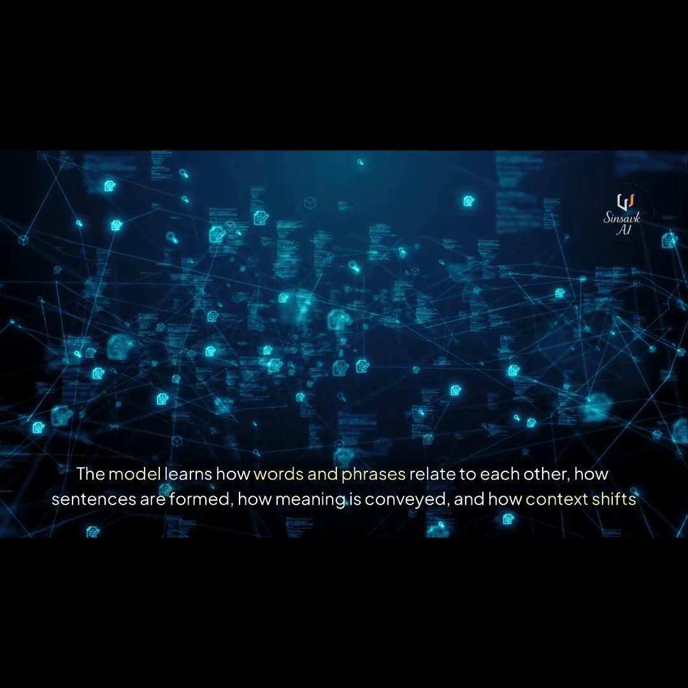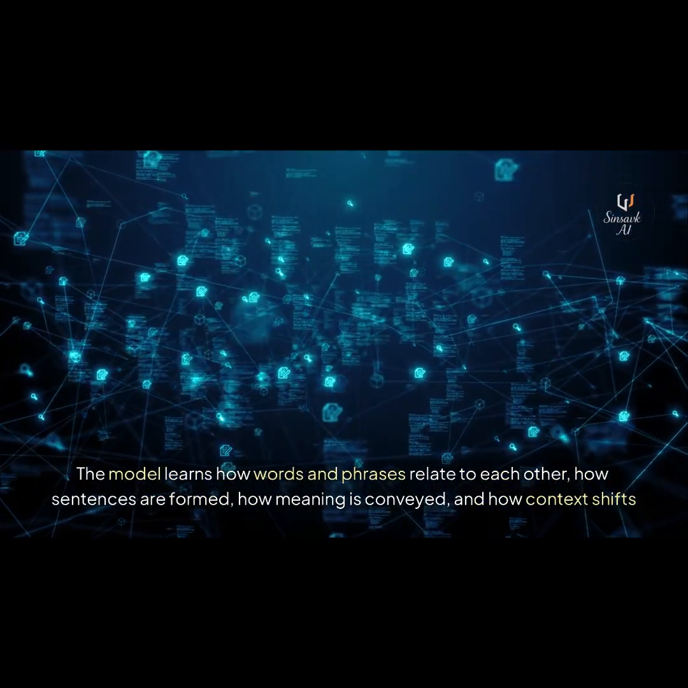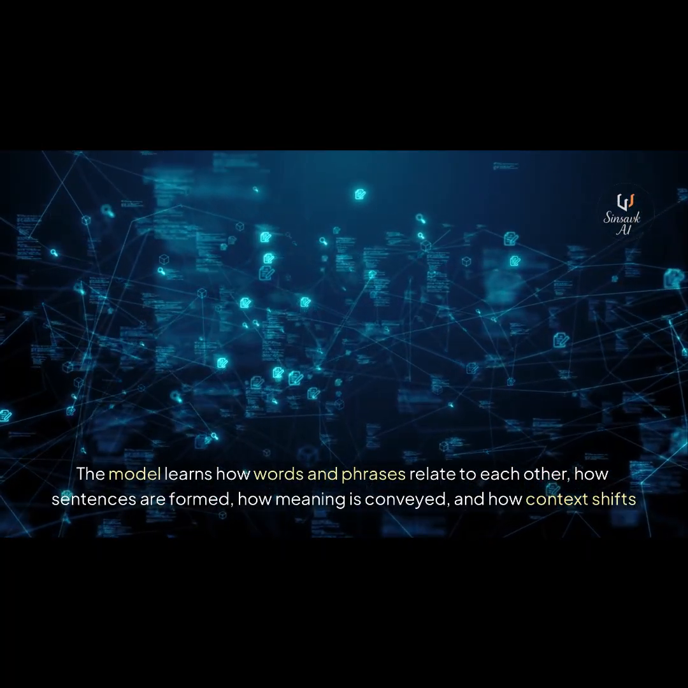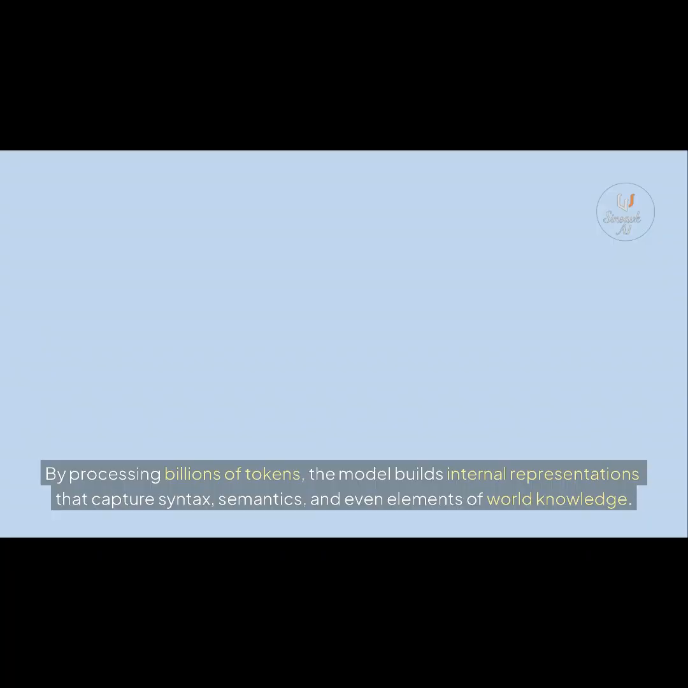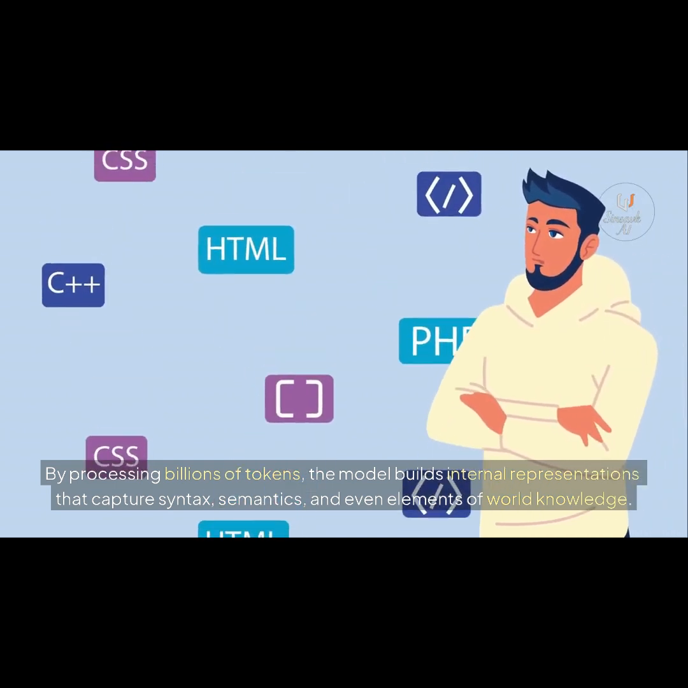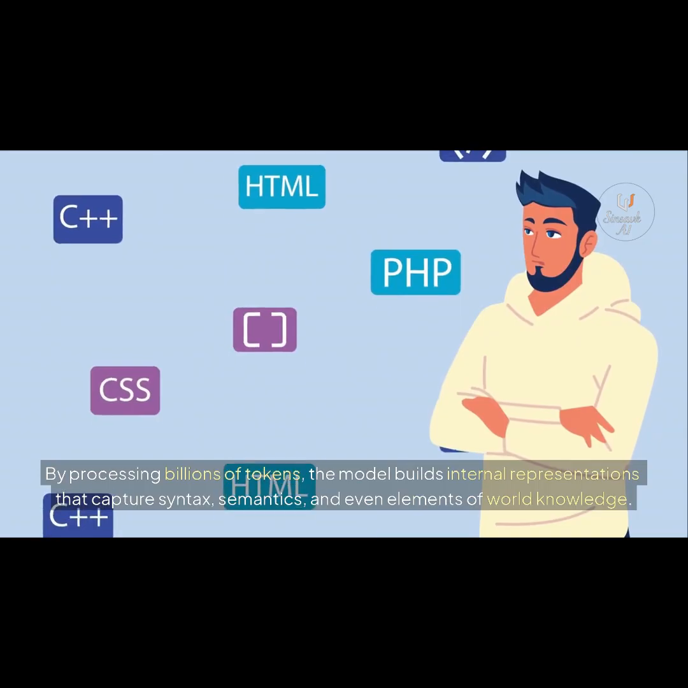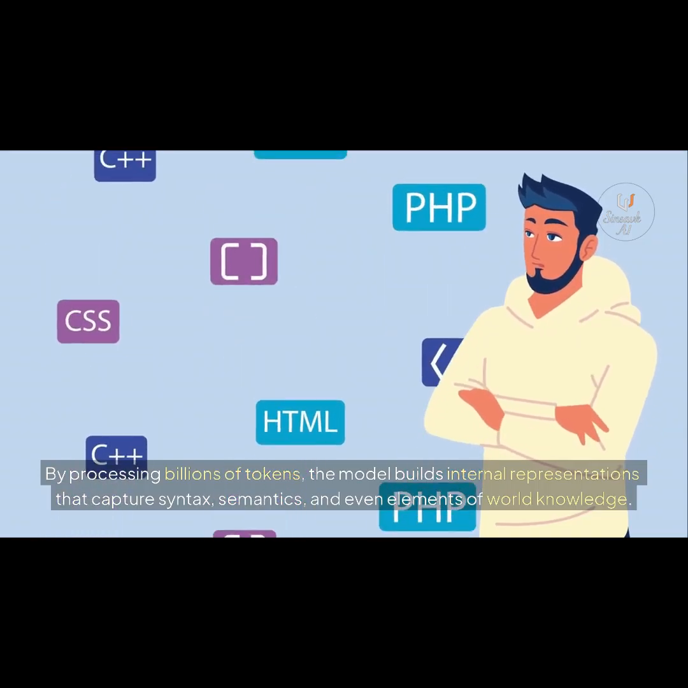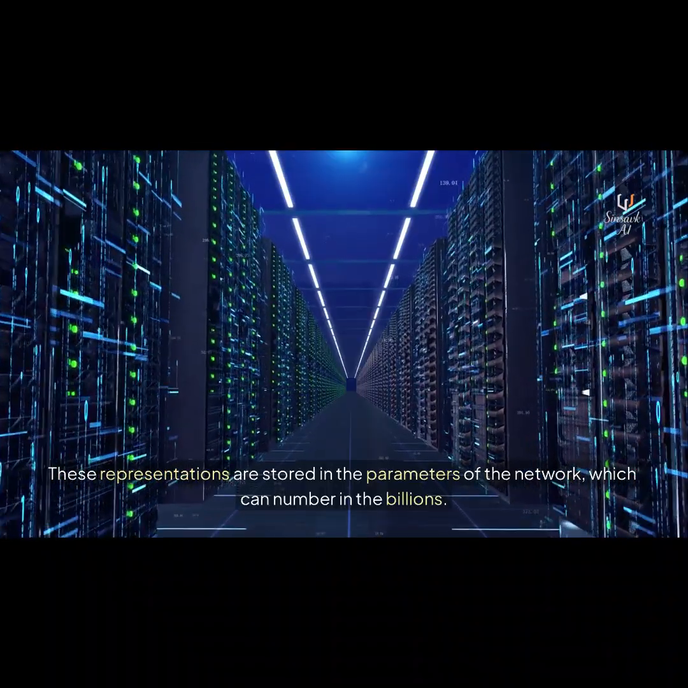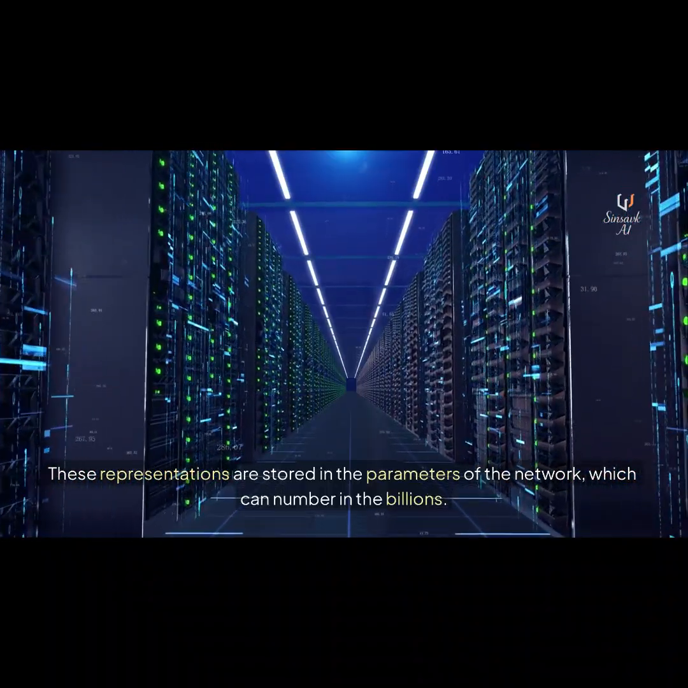The model learns how words and phrases relate to each other, how sentences are formed, how meaning is conveyed, and how context shifts across discourse. By processing billions of tokens, the model builds internal representations that capture syntax, semantics, and even elements of world knowledge. These representations are stored in the parameters of the network, which can number in the billions.